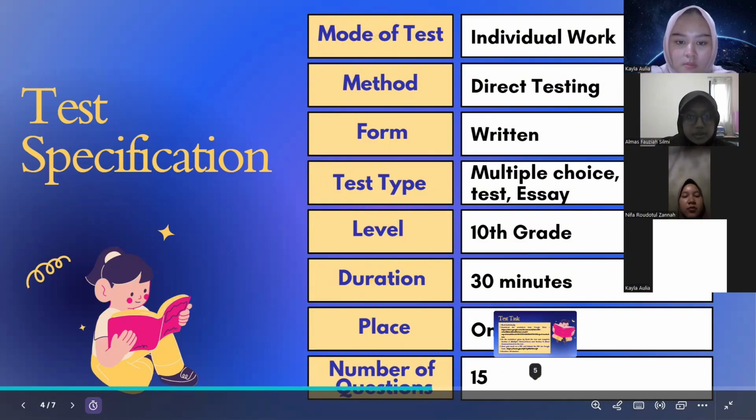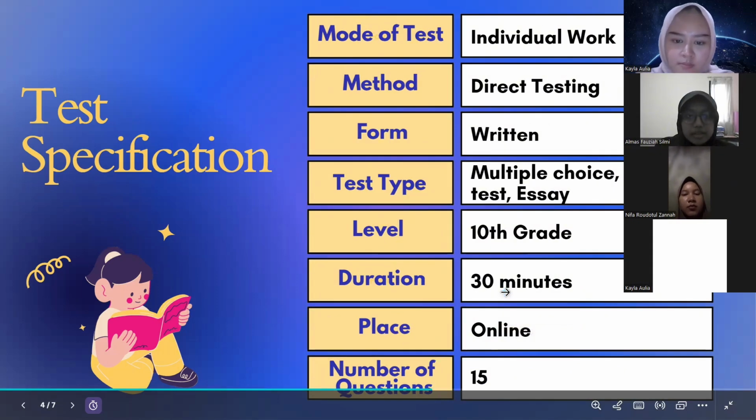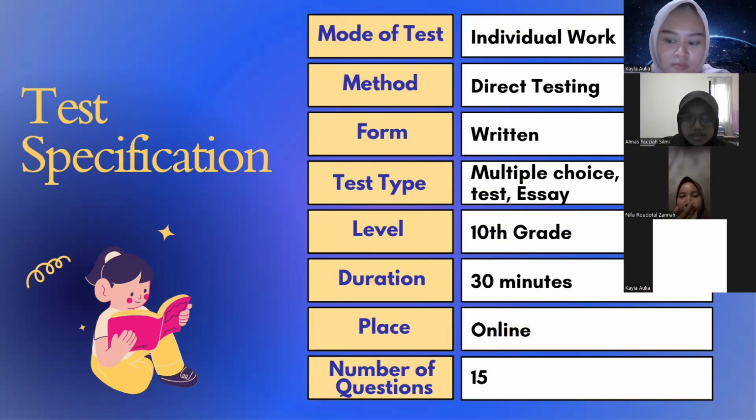And these different question types help measure various aspects of reading comprehension, such as understanding details, vocabulary, and main ideas. And this test is designed for 10th grade students, so the text difficulty and questions are adjusted to their level. And the duration of the test is 30 minutes and it is conducted online. And last, the test consists of 15 questions in total.